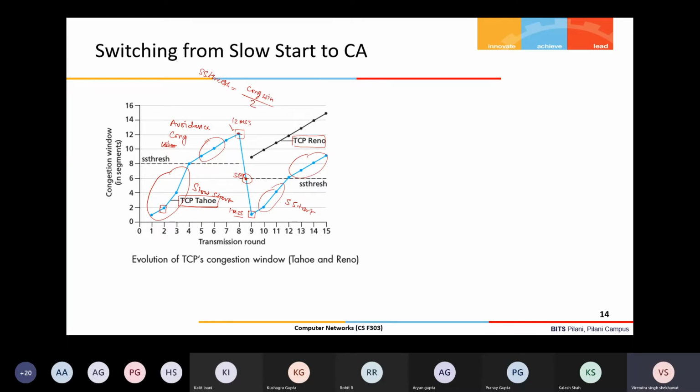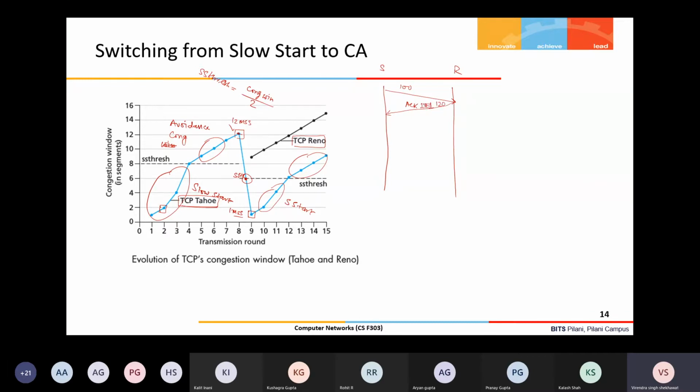The difference between Reno and Tahoe we can understand by this example. See here, suppose this is the sender and this is the receiver. The connection, everything has been already established, so I am assuming that after that it starts sending segments. Let us say this segment is successfully received. I am just using sequence numbers, suppose starting from 100, right? This is received and the corresponding acknowledgement has been sent. So what will be the ACK? ACK 101? No, sorry.